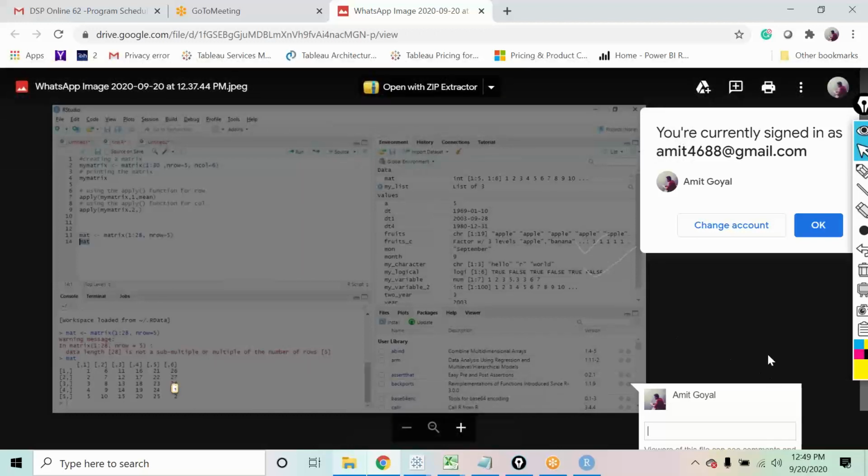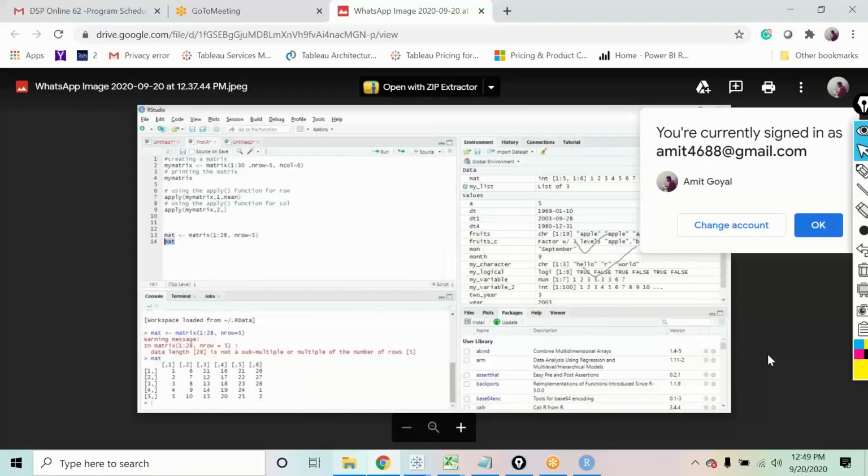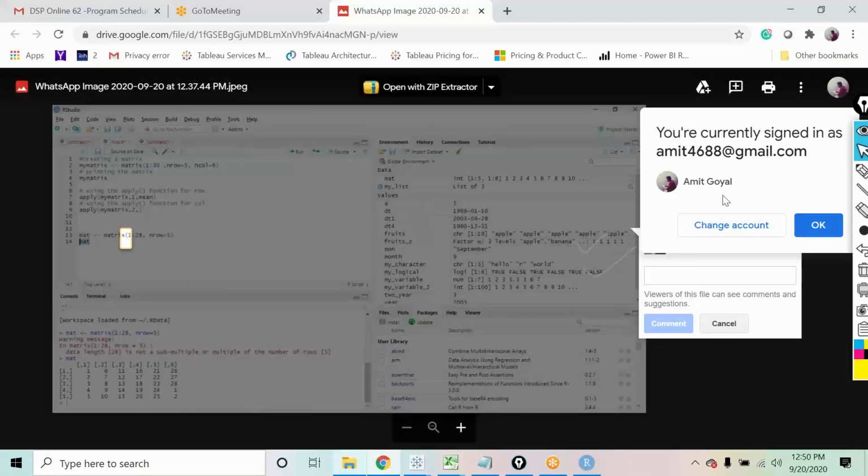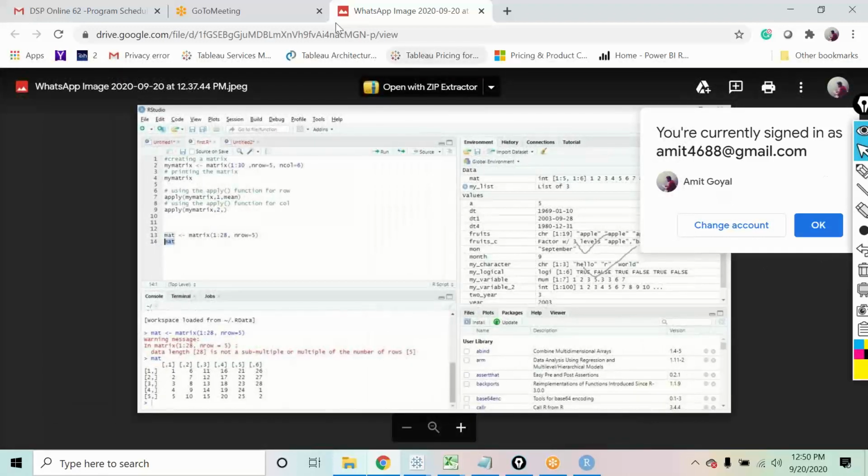One thing is for sure: it will not put in the null value, because null can be a character value and it can also go as a numeric data type. So it does not put in the false values that throw blanks. It just repeats the sequence of numbers you had already used when creating the matrix. The last two numbers were 1 to 28, so that has just been repeated. Getting it? Yes, I got it.